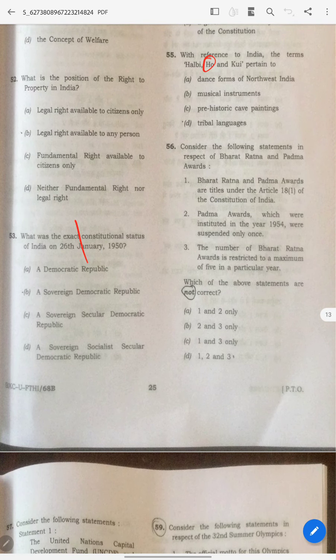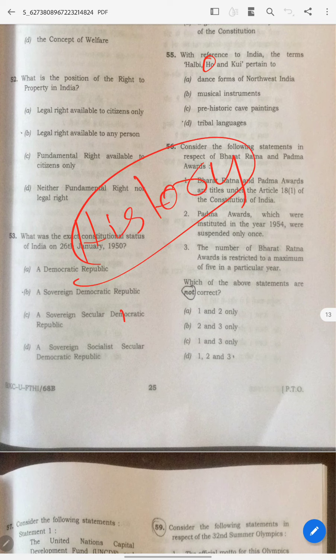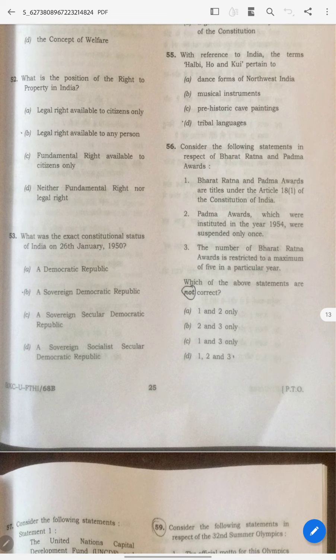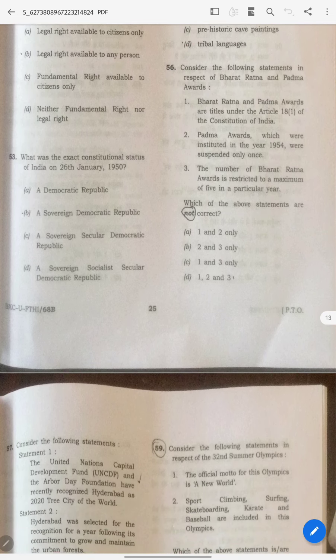How many have read history? When you go to Spectrum, right, there is the Tribal Rebellion chapter. Their whole movement is there. How many have read this whole movement? When you know this whole movement and tribal, okay, chalo. When you don't know all these things, doesn't matter. When you know the whole, most of the tribal names are based on their language name. Okay, so answer is D. This is how I solved.